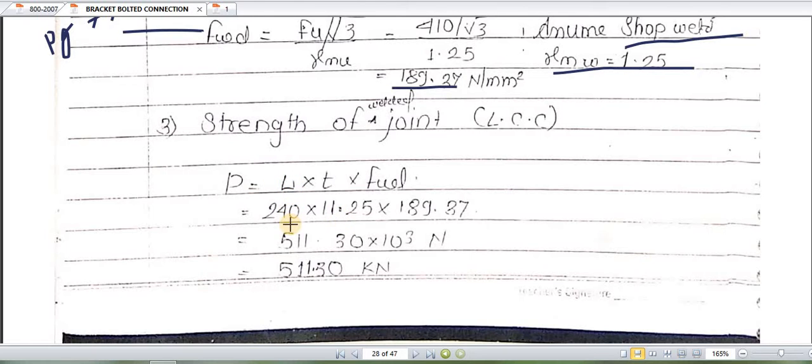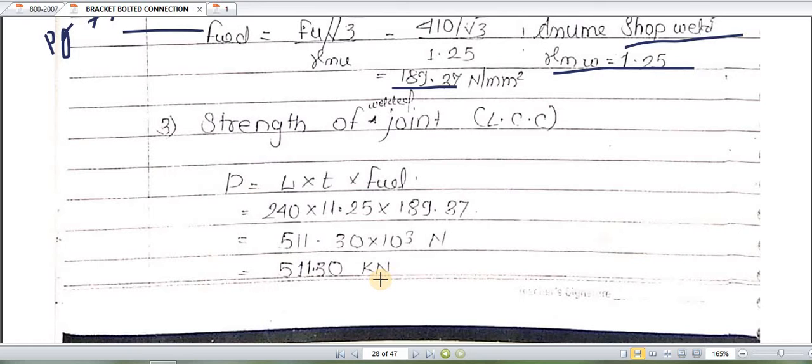Length of weld has been directly given in the question. So 240 is the given value. So it comes to be 511.30 into 10 to the power 3 newtons. Converting this into kilonewtons, it comes to be 511.30 kilonewtons.